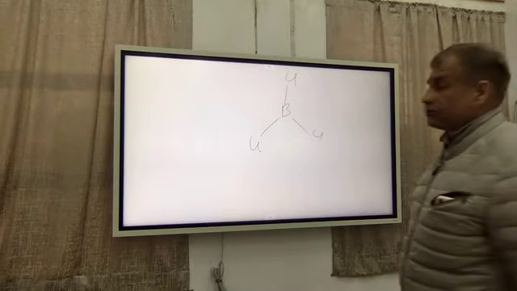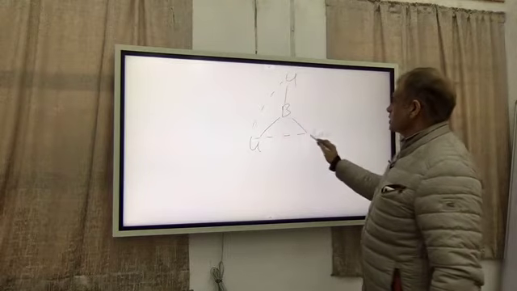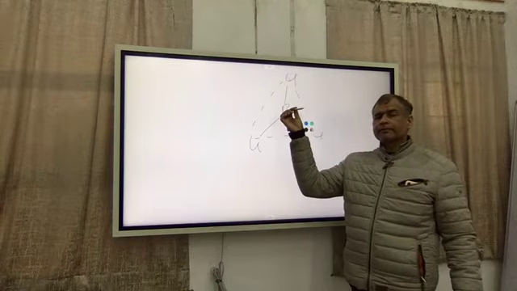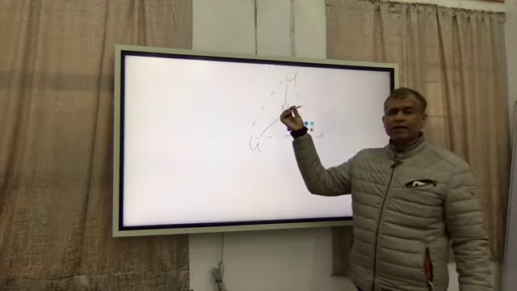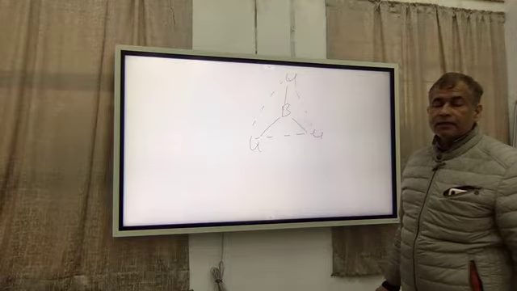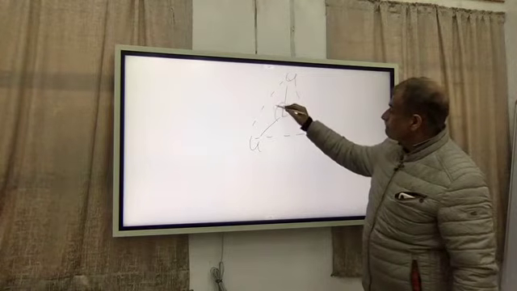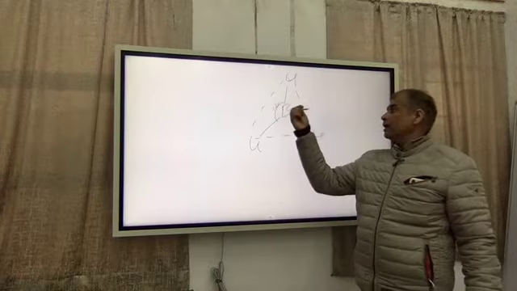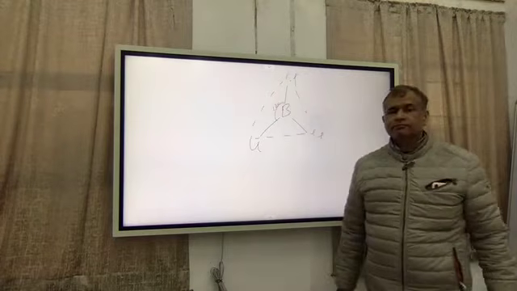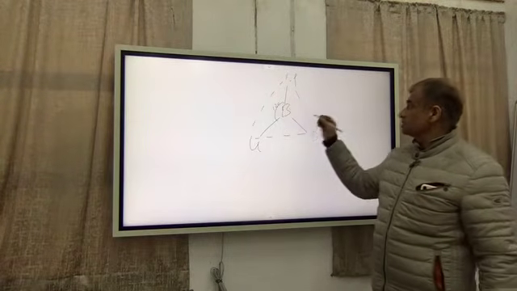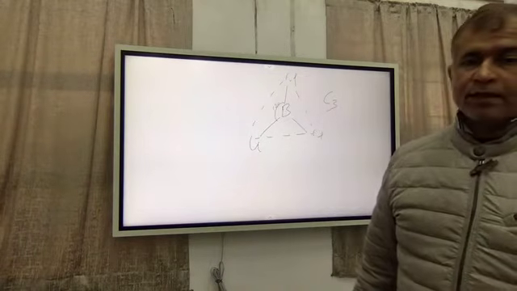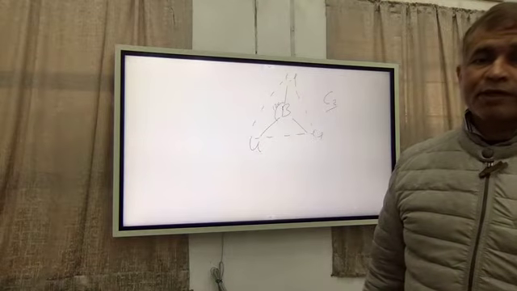Then what symmetry axis will it have? If this is a triangular plane, then a line can pass perpendicular to this plane, and about this line or axis we rotate this molecule by 120 degrees. Then this Cl will come here, this Cl will come here, and this Cl will come here. And we'll say that this axis is C3, because by 120 degree rotation, you are getting a similar orientation.